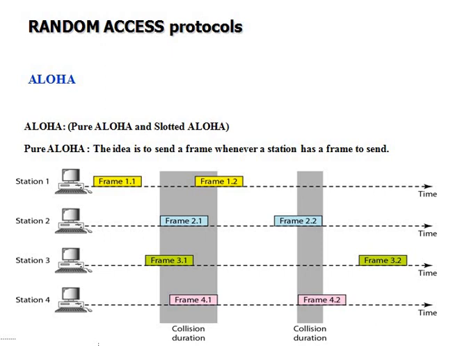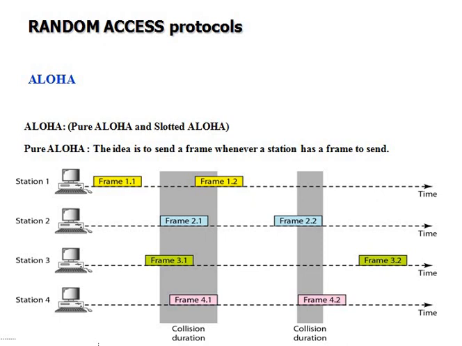Among random access protocols, we have Aloha. Aloha is divided into pure Aloha and slotted Aloha. First we will discuss pure Aloha. We have the stations, and we have the frames to be sent. In pure Aloha, the idea is to send a frame whenever the station has a frame to send.